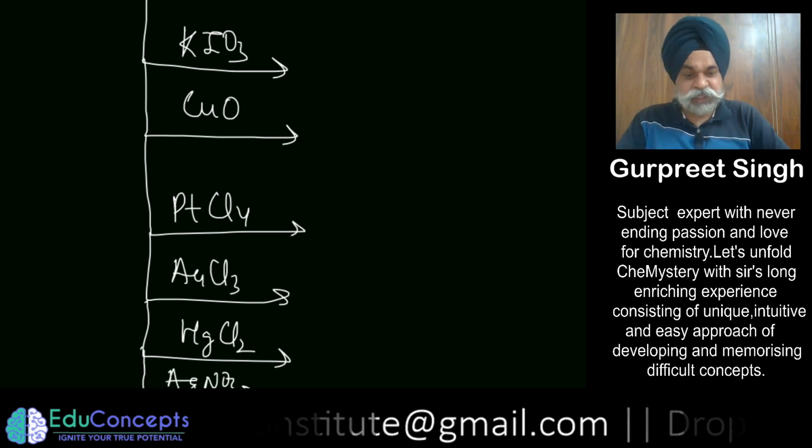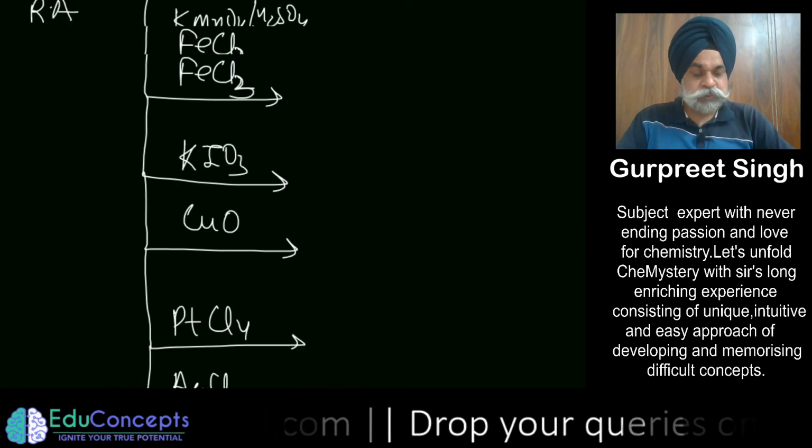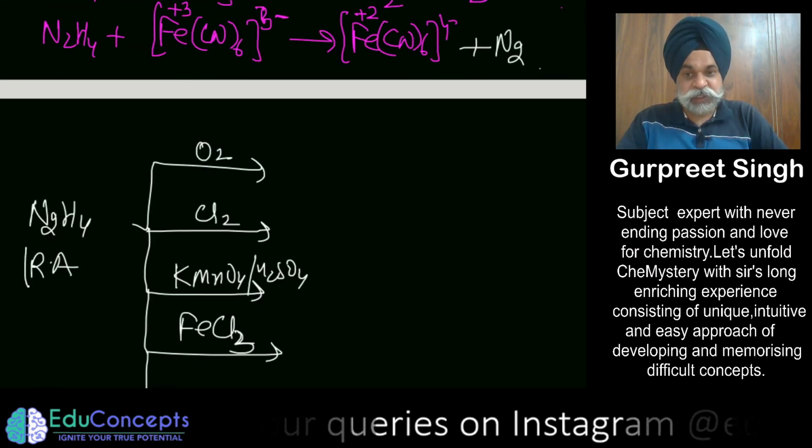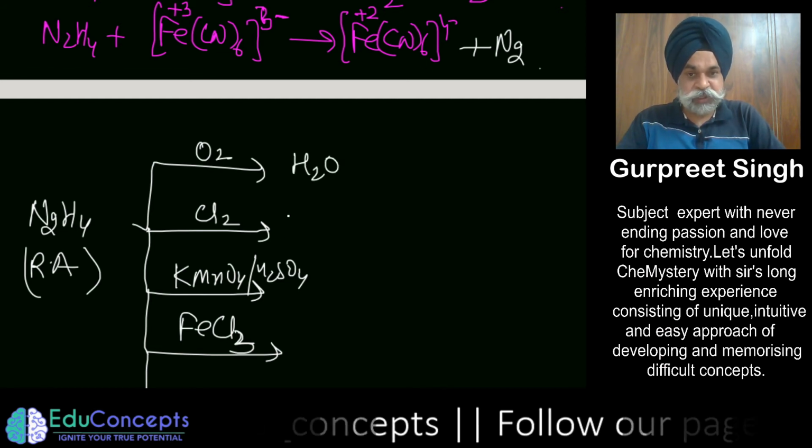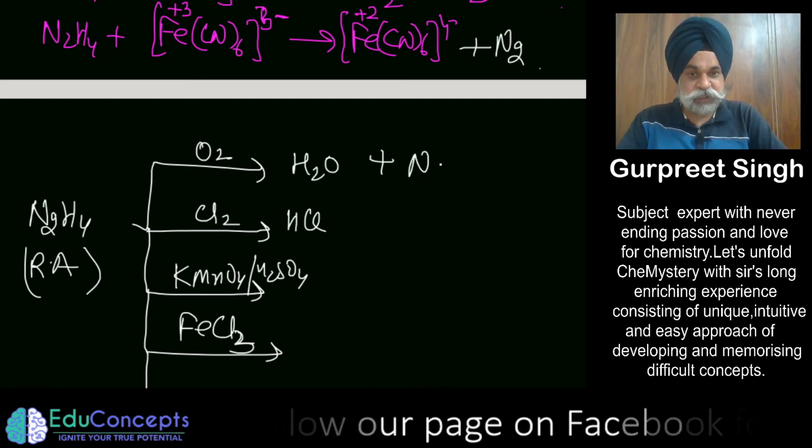So in all of these you can use hydrazine as a reducing agent, and it is going to produce, in this case water, in this case HCl, along with the nitrogen gas.